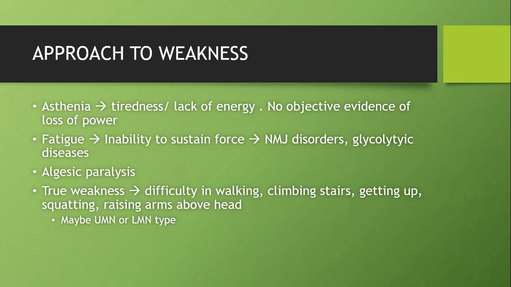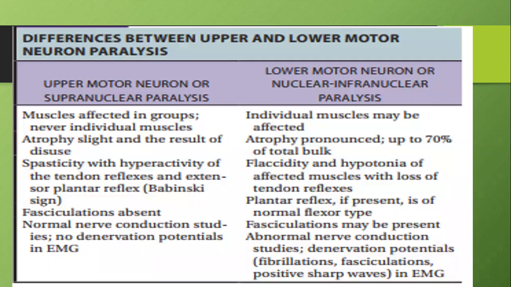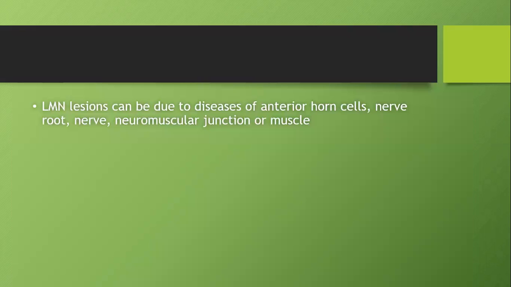Coming to true weakness as such, if the patient is having difficulty in walking, climbing stairs, getting up, etc., we call it true weakness. It could be UMN lesion or LMN lesion. UMN presents with spasticity, hyperreflexia, no fasciculations. Whereas lower motor neuron type of paralysis, patient has pronounced atrophy, flaccidity, hypotonia, normal plantar reflex, fasciculations, and hyporeflexia. So LMN lesions can occur due to lesions of the following structures: anterior horn cells, nerve root, nerve, neuromuscular junction or muscle. That is from the anterior horn cells or spinal cord till the end of the muscle, the problem can be of LMN type.